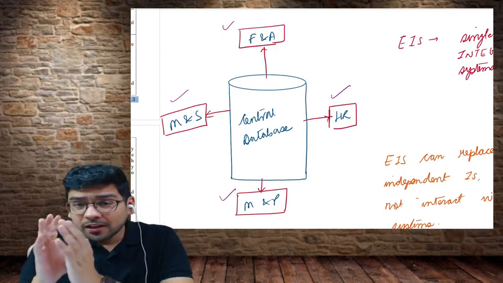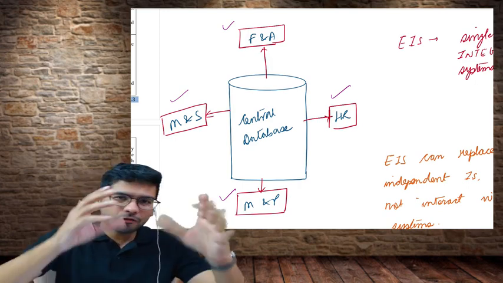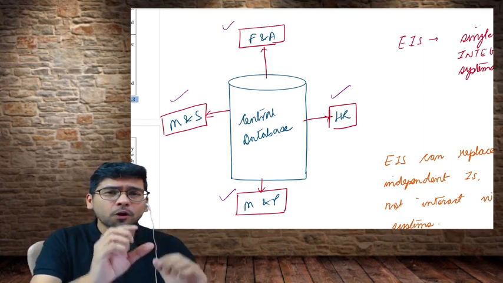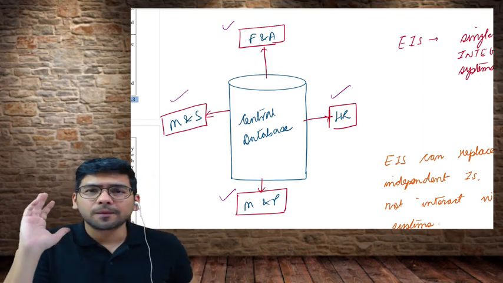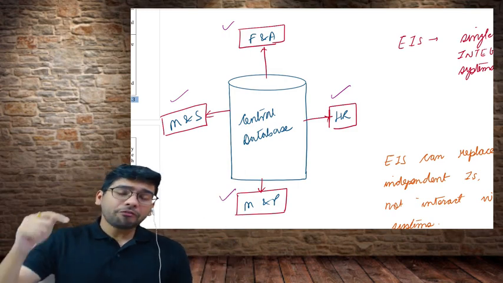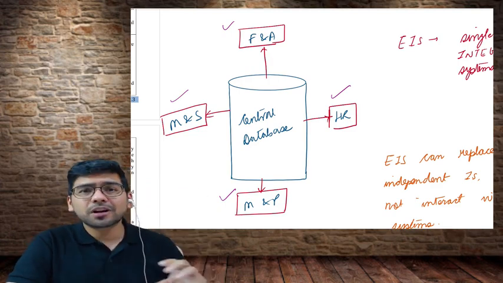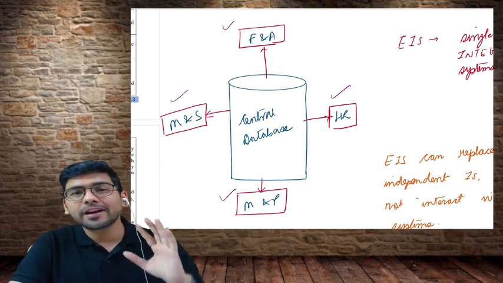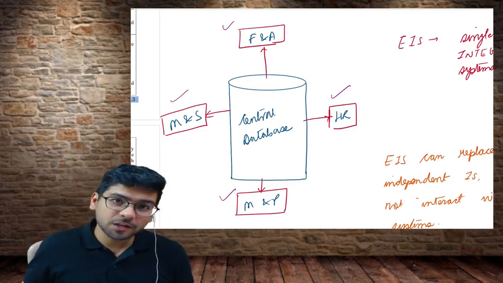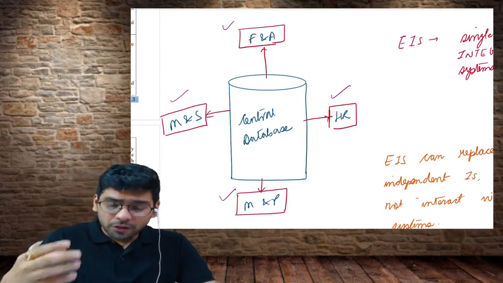Earlier, Nandana, what was happening was that each department was only focused on their own information systems, and they had a very myopic and very narrow view of their particular department. They were not thinking about the entire organization as a whole. But now, if we have a centralized database and each of the functions will be able to access all the data, the decisions can be taken for the organization as a whole.